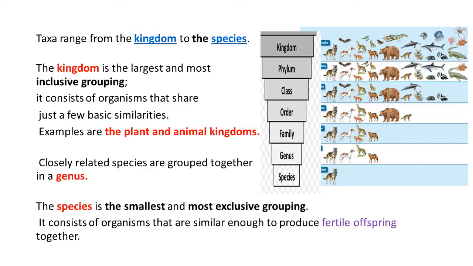The last group, or the smallest group, or the exclusive group, is called species. It has organisms that are similar enough to produce fertile offspring. What is the meaning of fertile offspring? They can reproduce and produce offspring, and their offspring can reproduce as well. Fertile offspring means their offspring can reproduce.